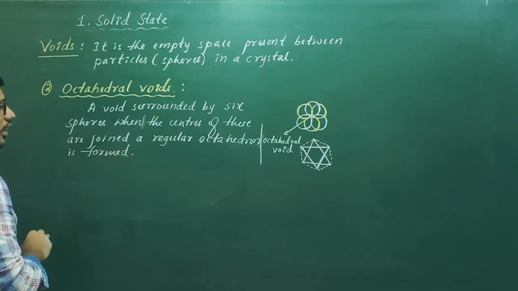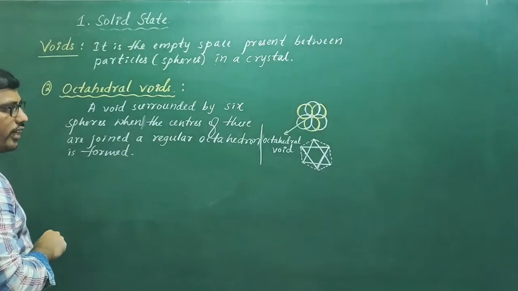Such a void is called an octahedral void, as there is a formation of an octahedron.